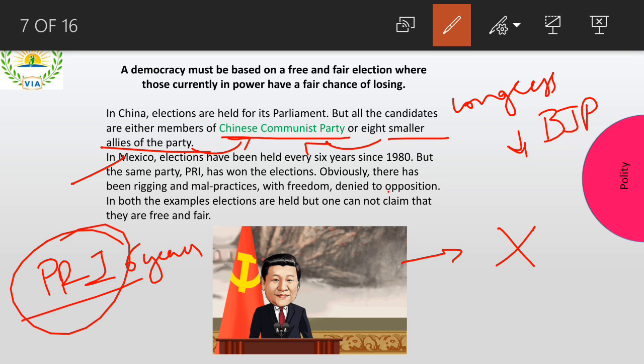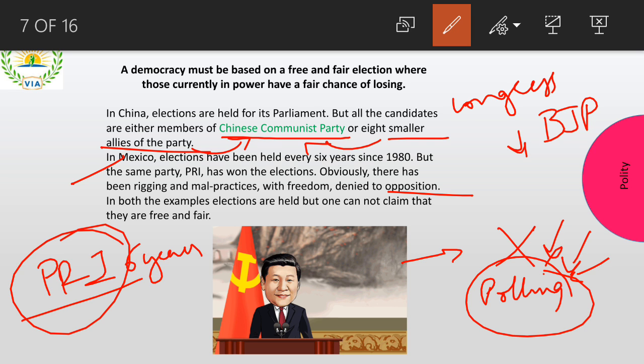Even if they participate, they deny the opposition. And what happens is, there will be a polling booth in one place. People have to come and put their vote here. At the last minute, they try to change this place, so people are not even aware where the elections are happening.